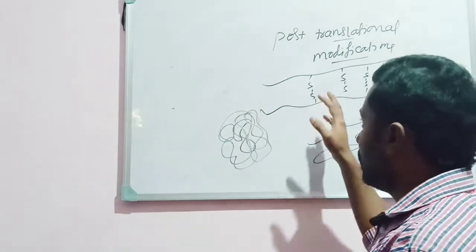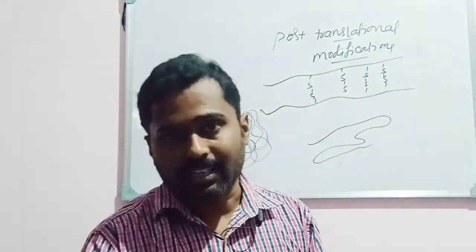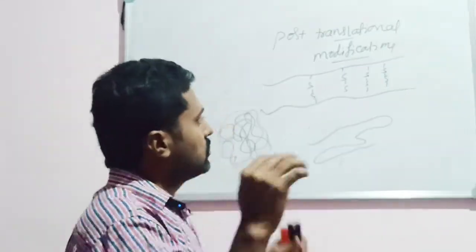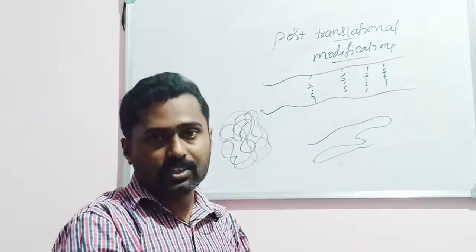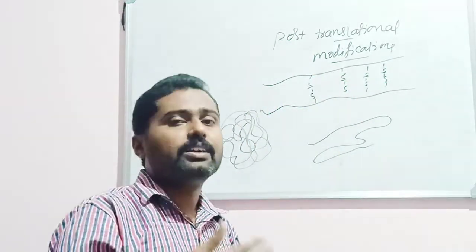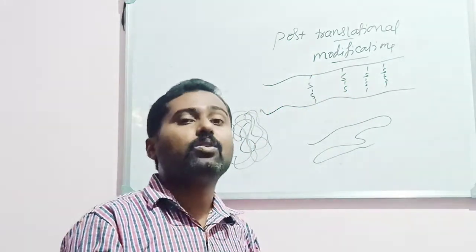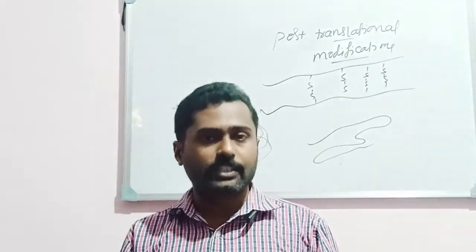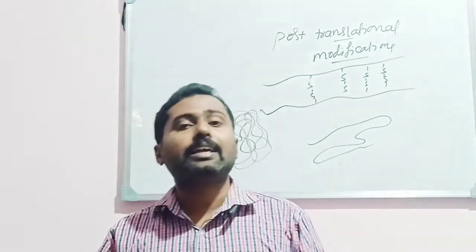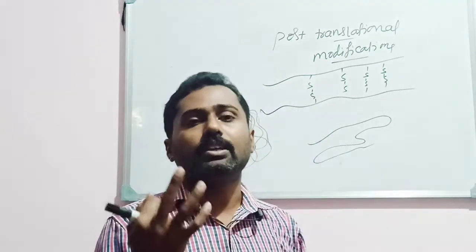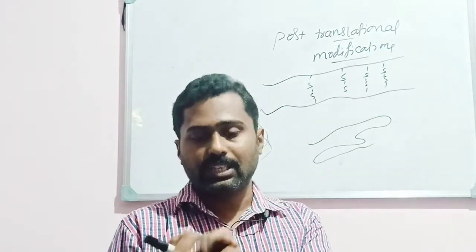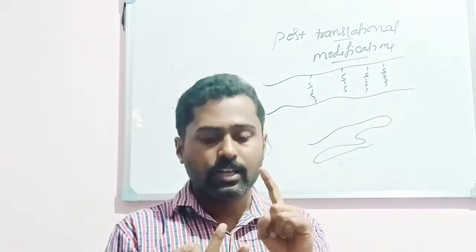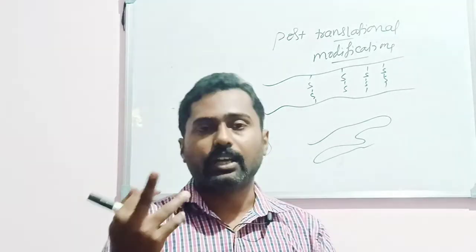Okay, so this is all about translation. Okay students, you studied about translation in this. I will recall once. Translation is a process of decoding of the message found on the mRNA into a polypeptide chain. So this mainly takes place in the cytoplasm. This has 3 major steps: initiation, elongation and the termination process.